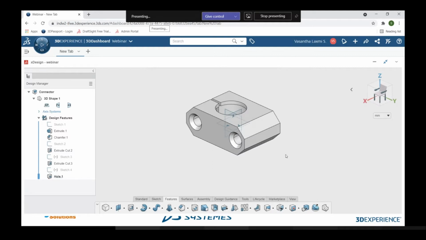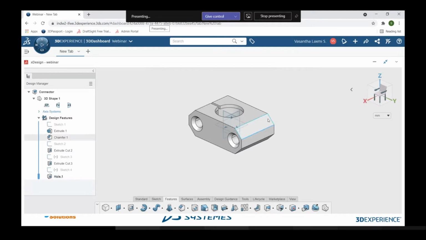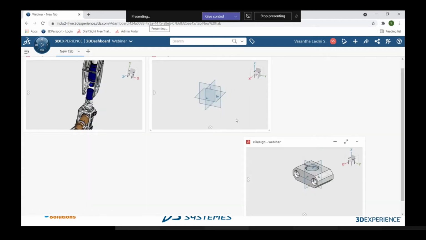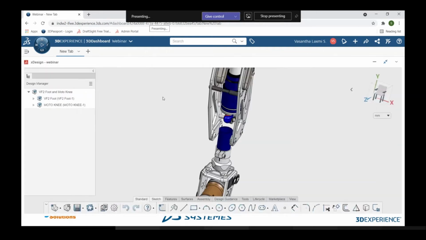So this is the component I was talking about, and I'm about to insert it. Before that, here in the standard tab, you have an option to save it. When I save it, it will be saved automatically over the cloud, so that now I can insert it back into my assembly. So I'm just minimizing it, and again I'm going back to my assembly, the extrusion assembly over there.